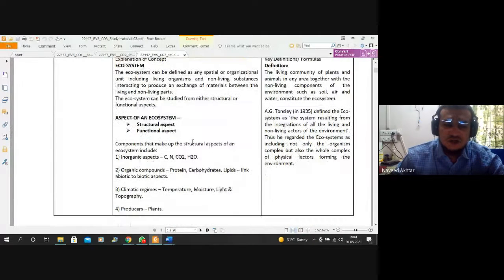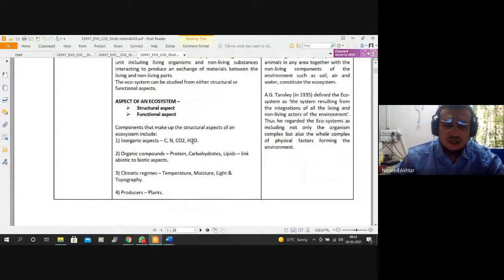So, regarding the aspects of an ecosystem, you can see there are two aspects: the structural aspect and the functional aspect, and we have seen all this in previous classes about the ecosystem. The components that make up the structural aspect of an ecosystem include inorganic aspects, that is,